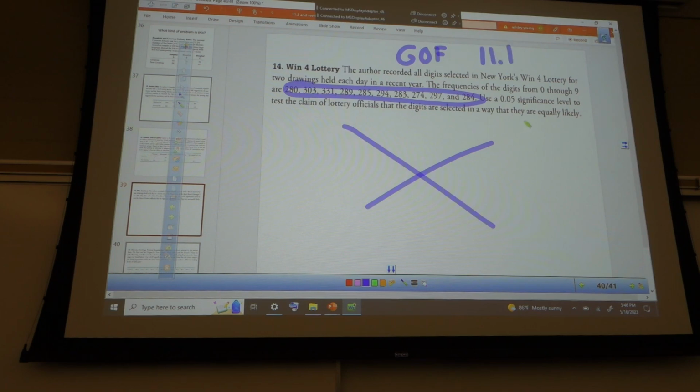11.1. And also they're talking about equally likely and frequencies. Once you have frequencies, it has to be one of the chi-squareds. So since it's not a matrix, it must be a chi-squared list, because frequencies, proportions, those are all chi-squareds. Those are categories.